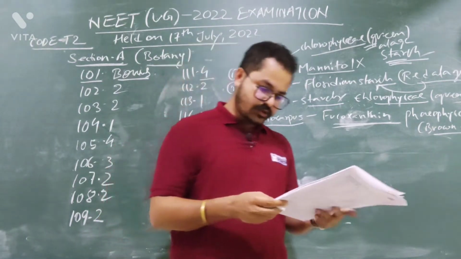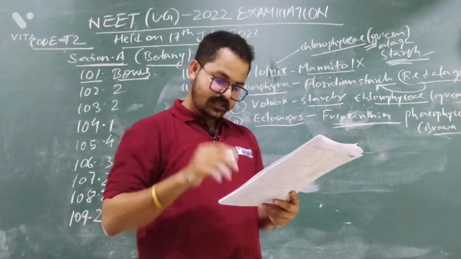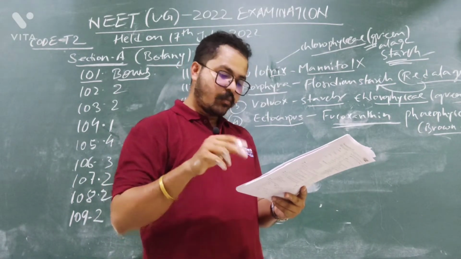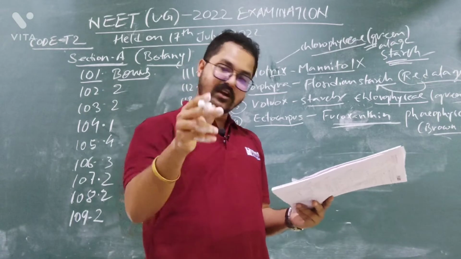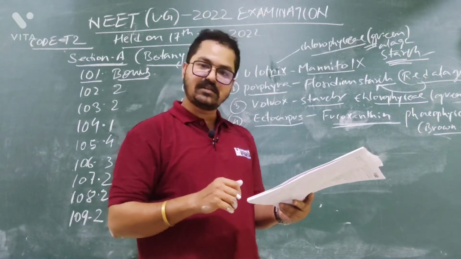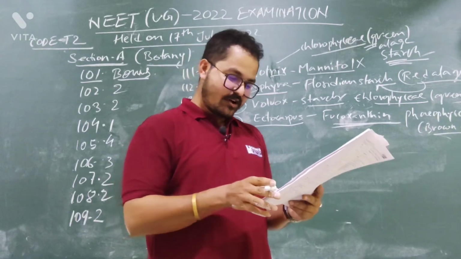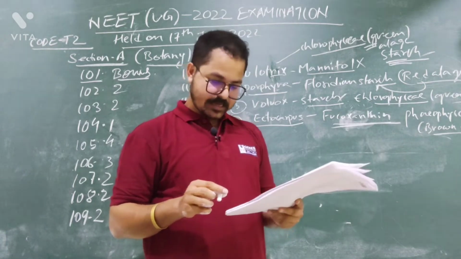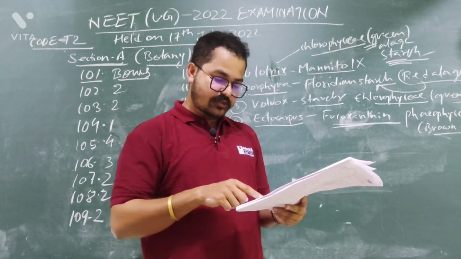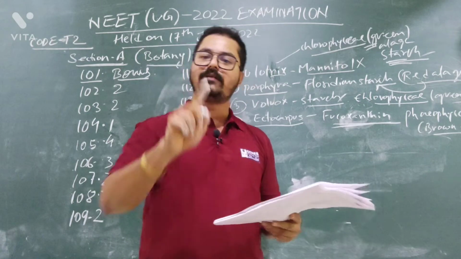So the answer might be option number 1, DNA fingerprinting, but wait, option number 2 is given, both genetic mapping and DNA fingerprinting. Option number 3, translation means protein formation, is absolutely wrong. Option number 4, genetic mapping. So the correct answer will be option number 2, both genetic mapping and DNA fingerprinting.